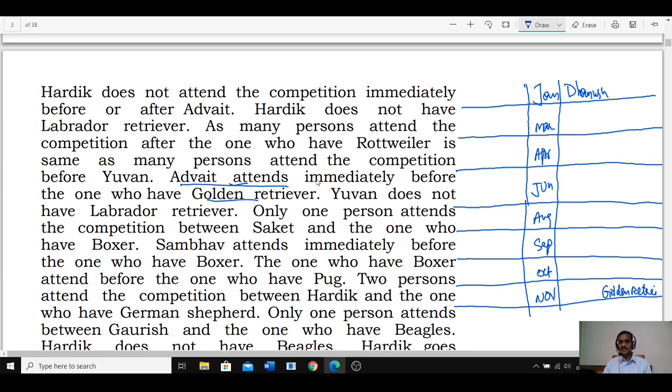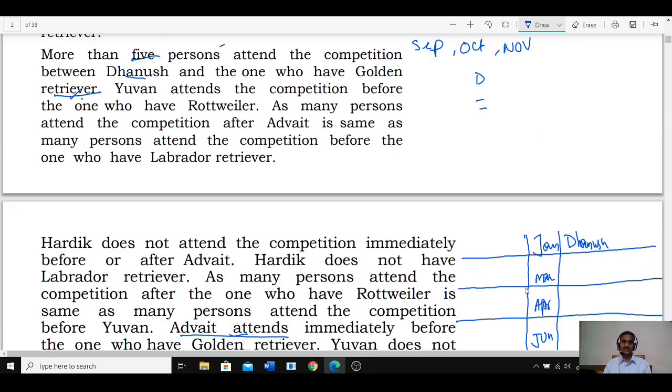As Advait attends immediately before golden retriever, golden retriever cannot be in the month of Jan. If it is in Jan, there is no chance for Advait to be before. Hence this is the possibility we have. Hence Advait must be in the month of October. Advait in the month of October. Clear? Hence we have only one possibility rather than 2 possibilities.